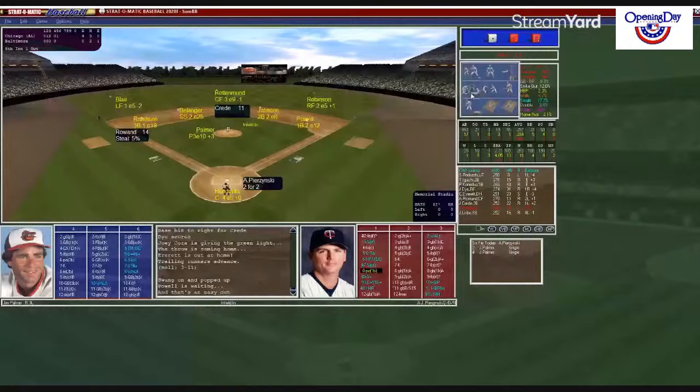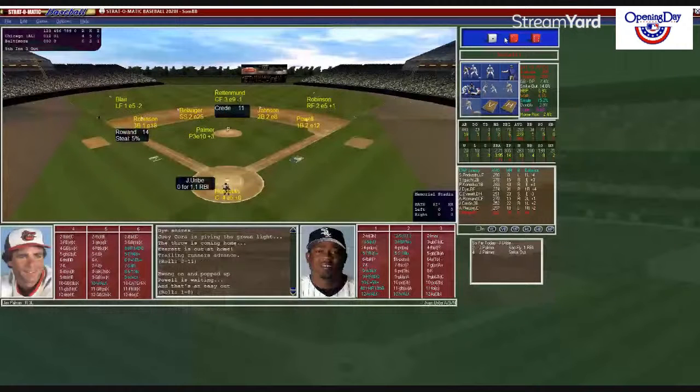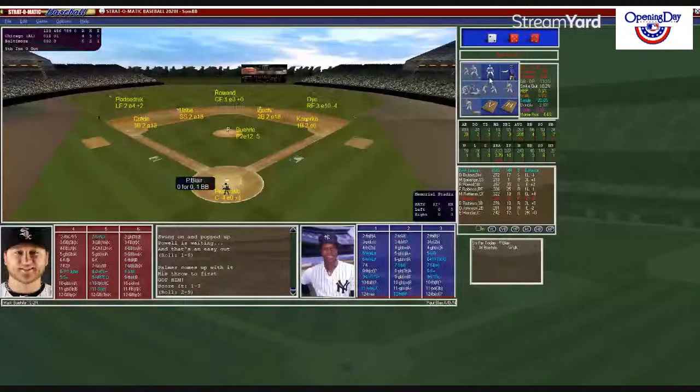Here's Uribe. 0 for 1 RBI so far. White Sox controlling this one. 4-0, 2 outs in the fifth. Hendricks puts in the target here. Palmer working from the stretch. Here's the pitch to Uribe. Two knock back to Palmer, gets it, throws him out, and again the Orioles strand a bunch. They only get one. We go to the bottom of the fifth. Orioles somewhat still in this game, 4-0 White Sox.